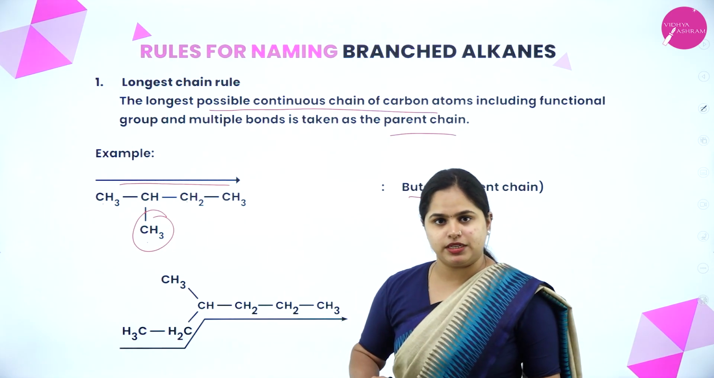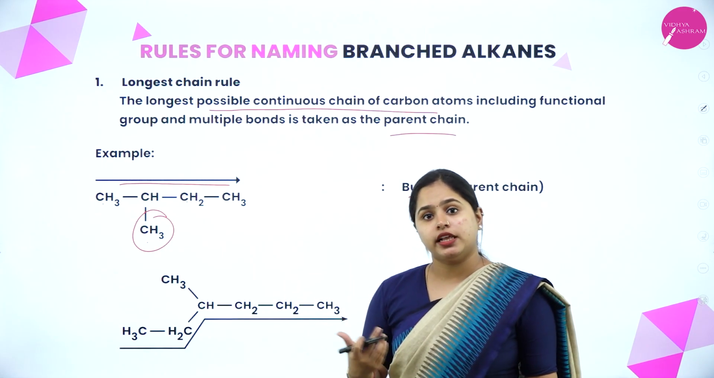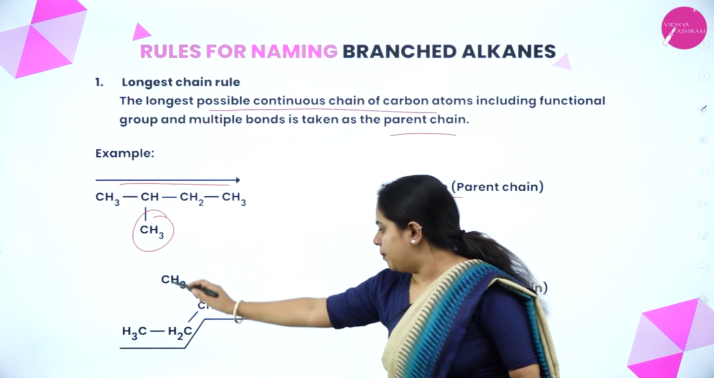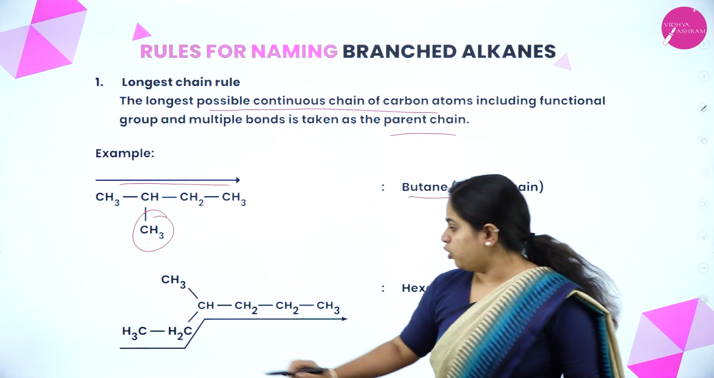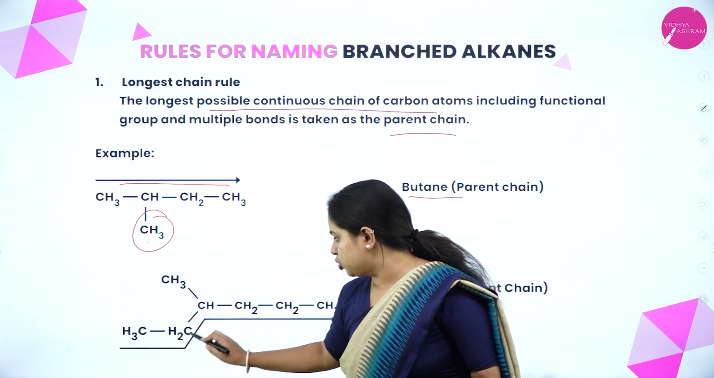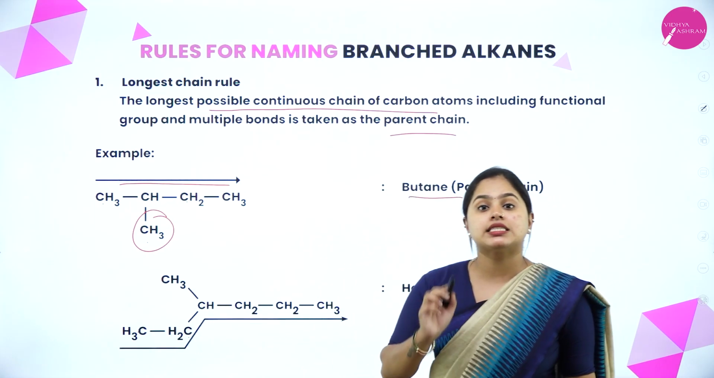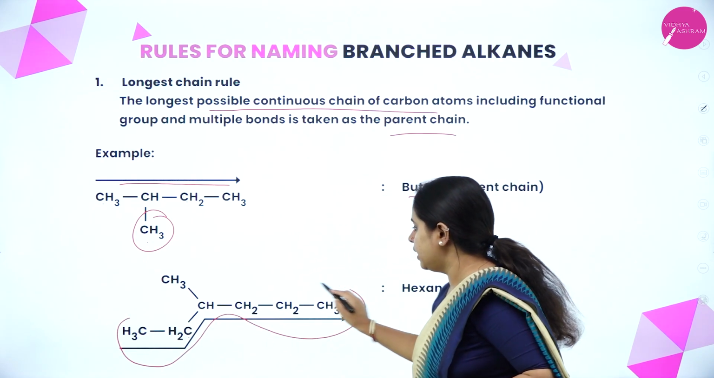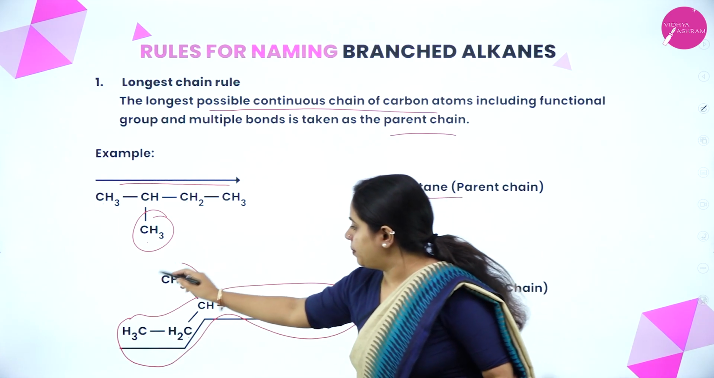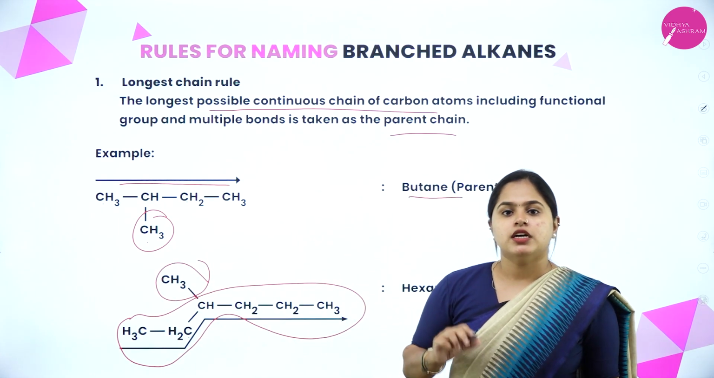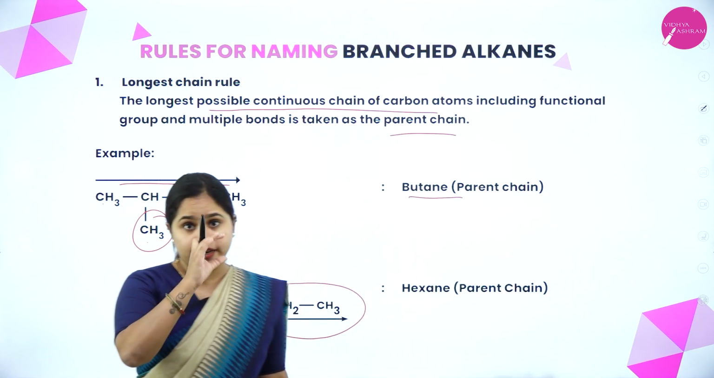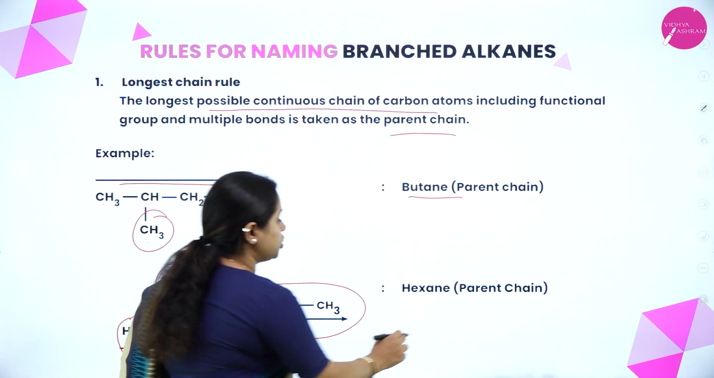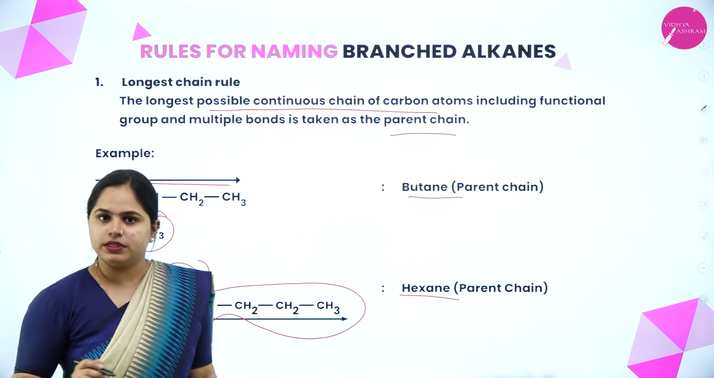In this case, 2 possibilities are there. How can I see which one is the longest chain? If I start from here, 1, 2, 3, 4, 5. This chain will have 5 carbon atoms. Now if I start from here, that is 1, 2, 3, 4, 5, 6. I get 6 carbon atoms. That means this will be my longest chain, and this will be present as a branch. Clear? So based on the longest continuous chain, that will be your parent chain. So in this example, the parent chain is hexane. I hope it is clear.